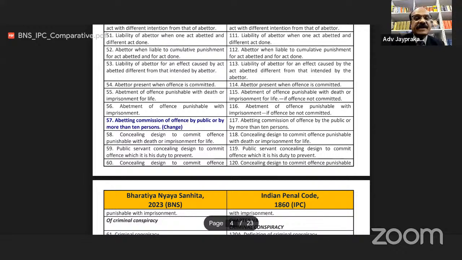BNS section 57, abetting commission of offense by the public or by more than 10 persons. This is now changed. Earlier this section was 117 in IPC, abetting commission of offense by the public or by more than 10 persons. In BNS section 58, concealing design to commit offense punishable with death or imprisonment for life. Earlier, this section was 118.